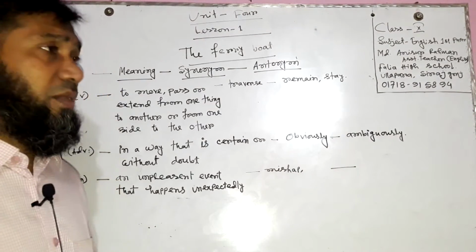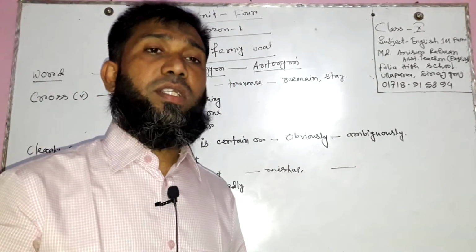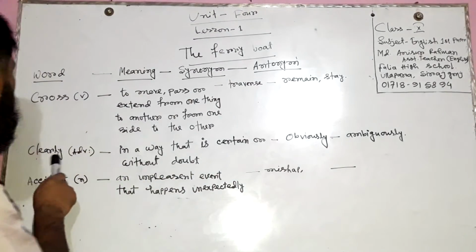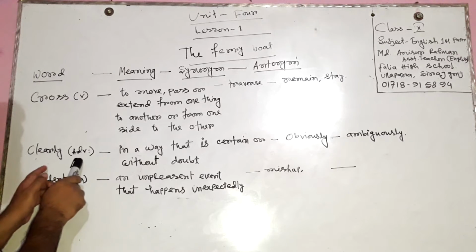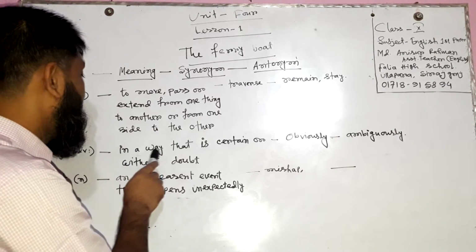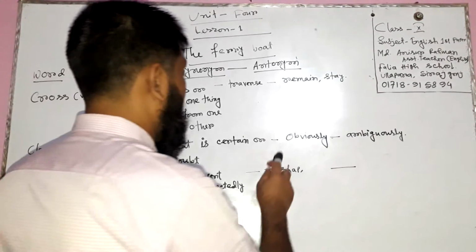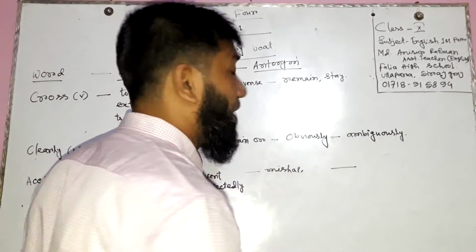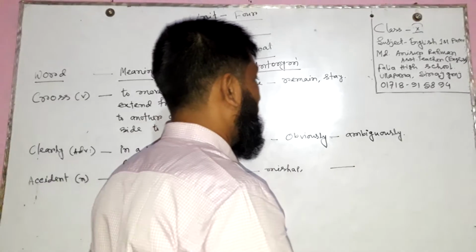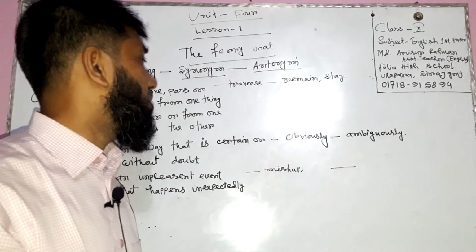For one way to remember, the word which is added with ly, we say is an adverb. This word is added with ly, clearly. In this case we can say that this word is an adverb, and the meaning of this word is in a way that is certain or without doubt. And the synonym is obviously. And the antonym is ambiguously.